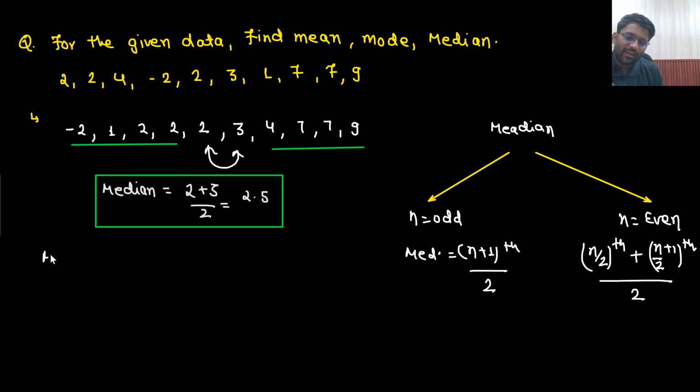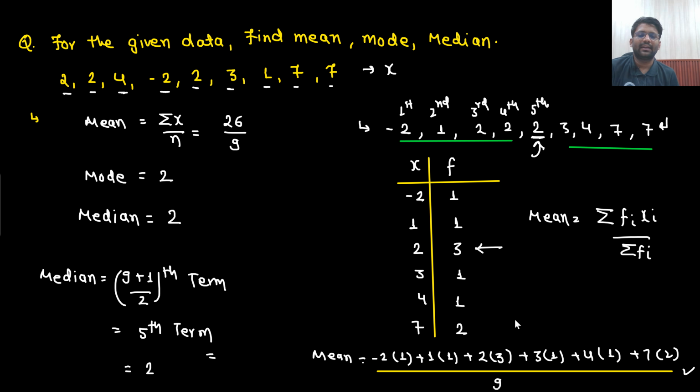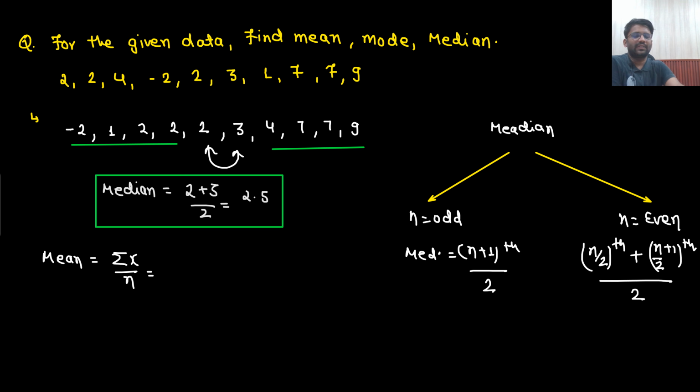What is mean? Mean, you just need to add all the numbers and divide by the number of terms. Adding all the numbers, last time we got 26. 26 plus 9 would have been 35, right? 35 divided by, sorry, not divided by 2, 35 divided by 10. When you add all these numbers, you get 35, the number of terms are 10. So 35 by 10, mean is 3.5.